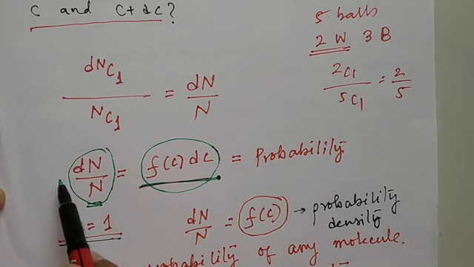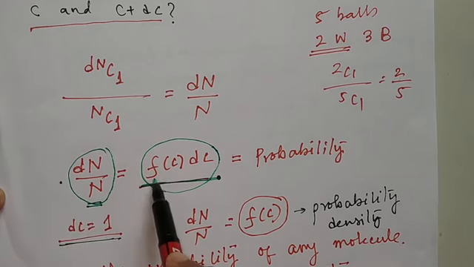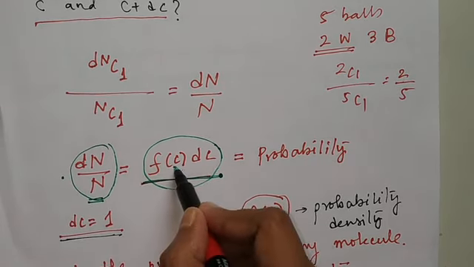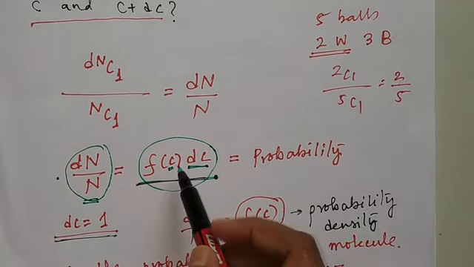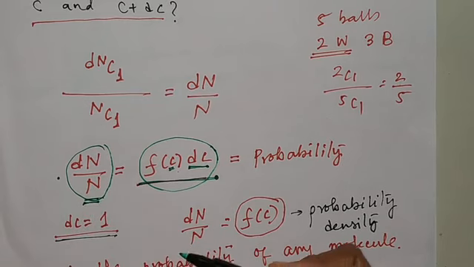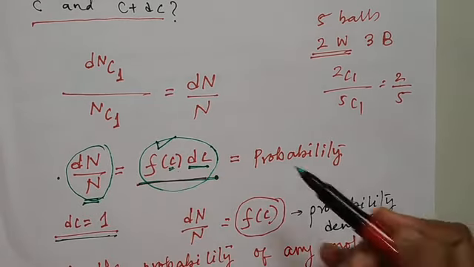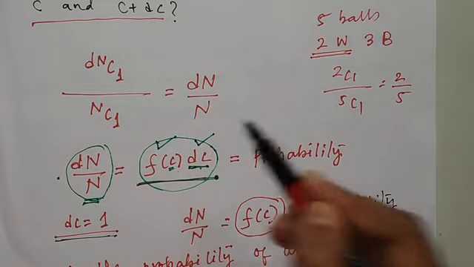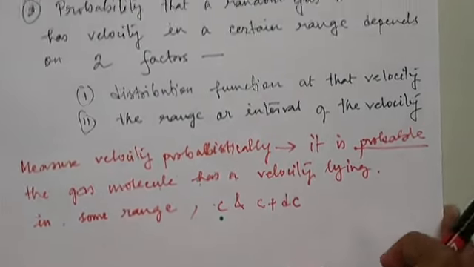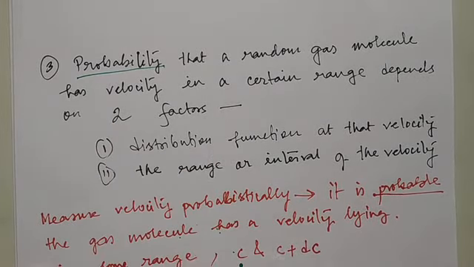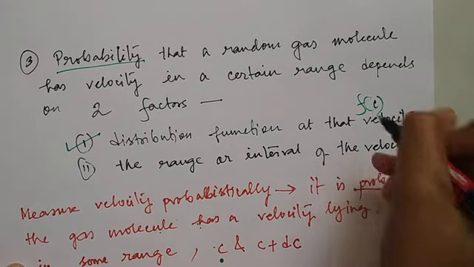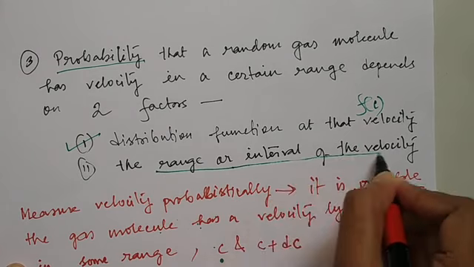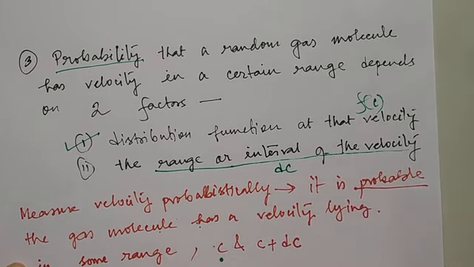See, this probability is a product of f(c) and dc. f(c) is the distribution function at that particular velocity c, and dc is the velocity interval or velocity range. So the probability depends on two factors: first, the distribution function at that velocity, f(c), and second, the interval of the velocity, which is dc.